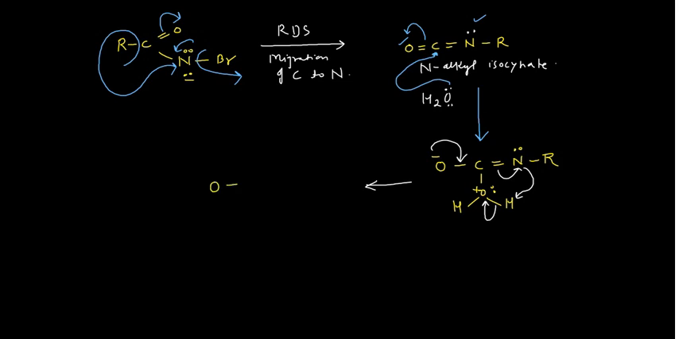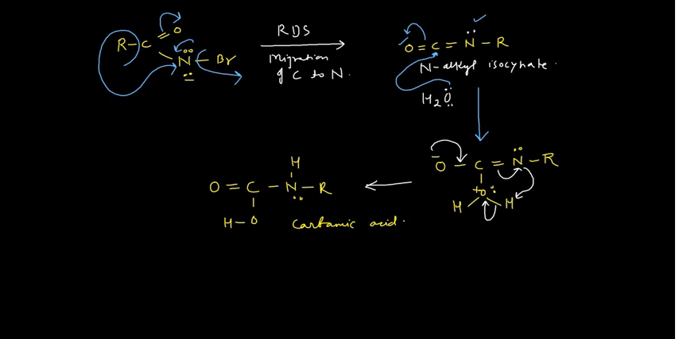oxygen double bond carbon, single bond nitrogen, along with the hydrogen which has migrated from the oxygen of water, and then you have the R, okay, and then you have your OH. So this species then you will have, and that species is nothing but your carbamic acid. So I can write carbamic acid, okay, then you will get this particular species.